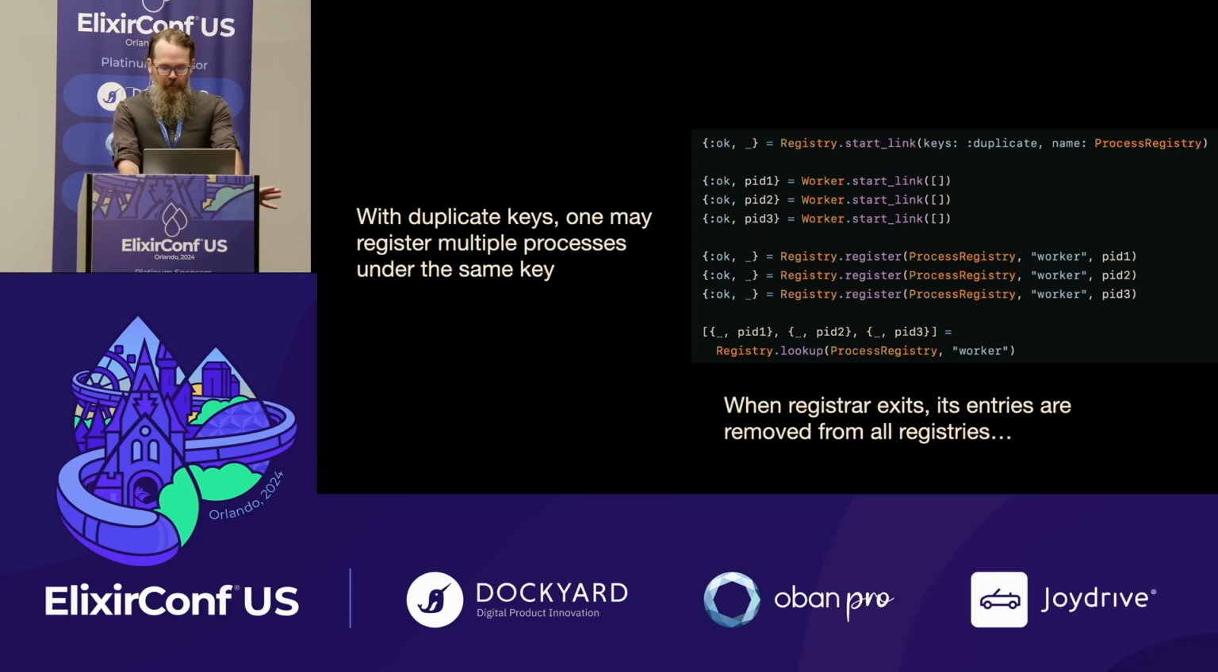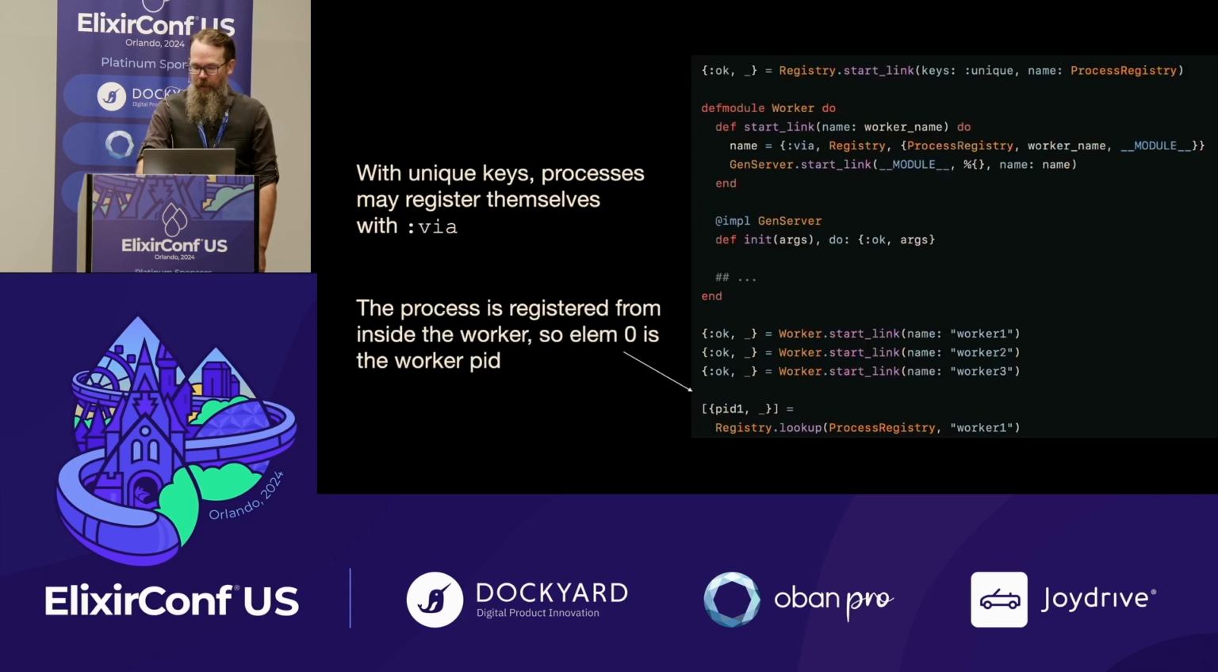But again, with a duplicate key registry, we can have workers with the same name. Once again, in this case, I'm doing this in IEx. When the IEx PID closes, suddenly the registrar uses the information.